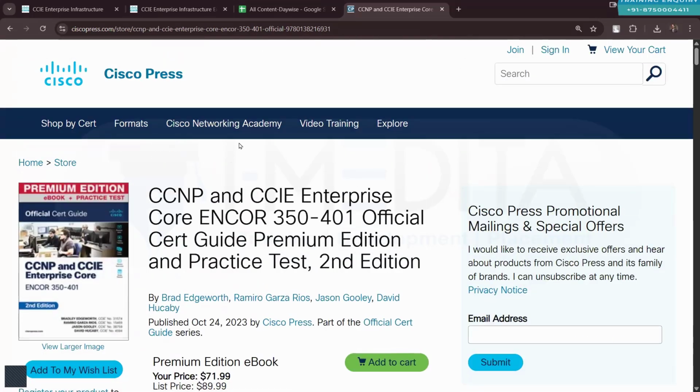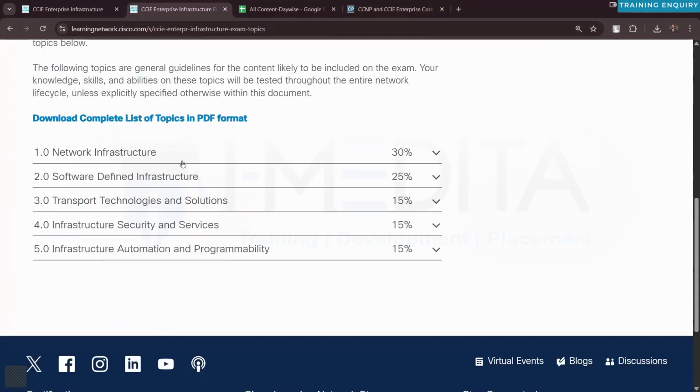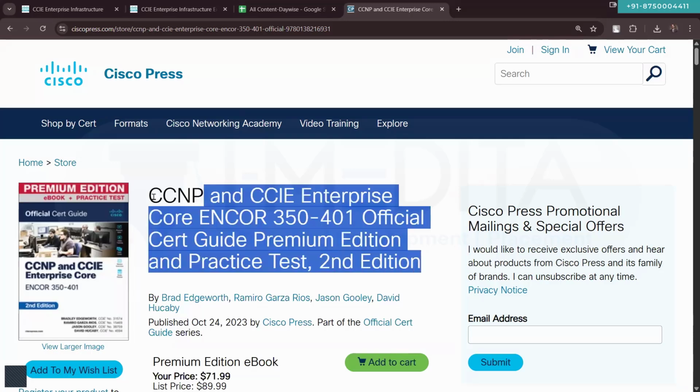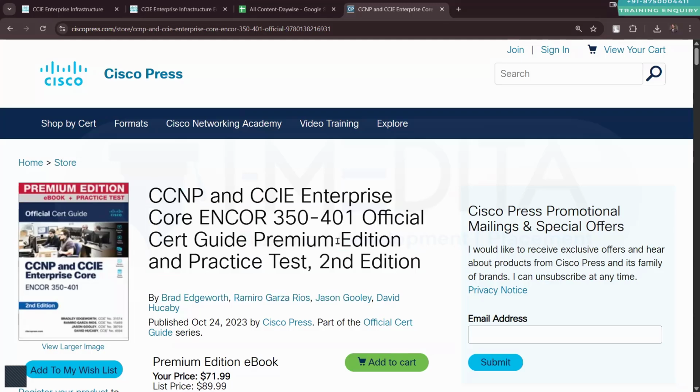So you can refer to some documentation. This content can be covered from this Encore book. This book will be made available to you like this, and along with this, other books are also going to be there that you can refer to from our content point of view. You will complete the content using all those books.